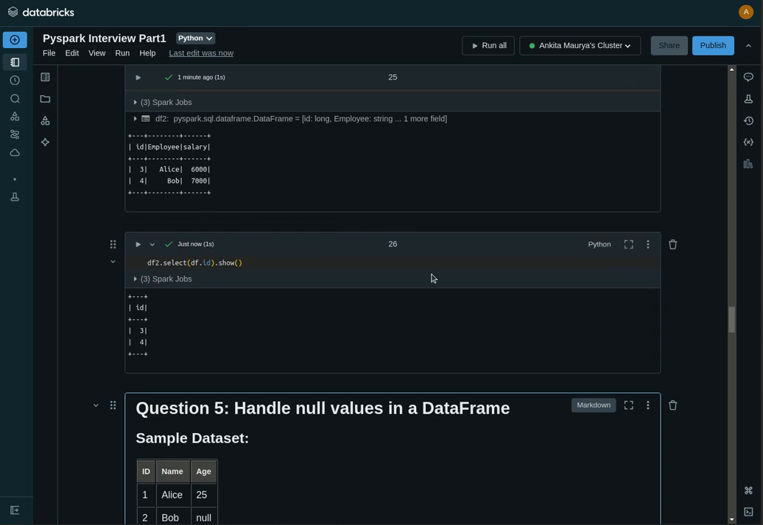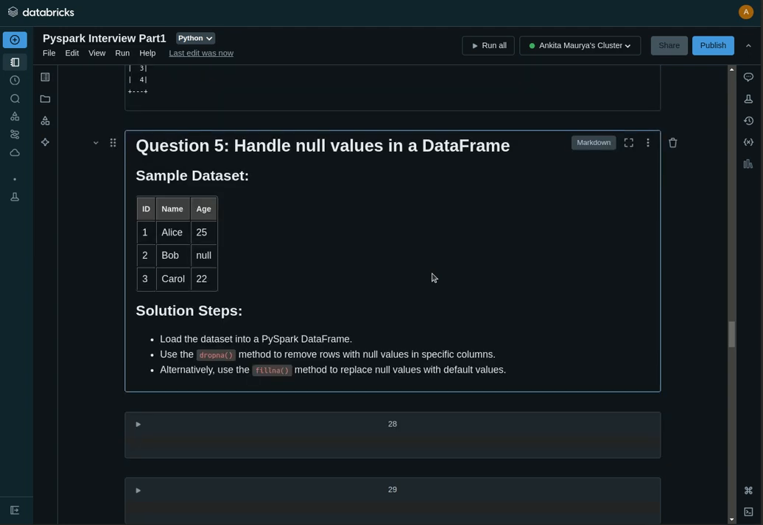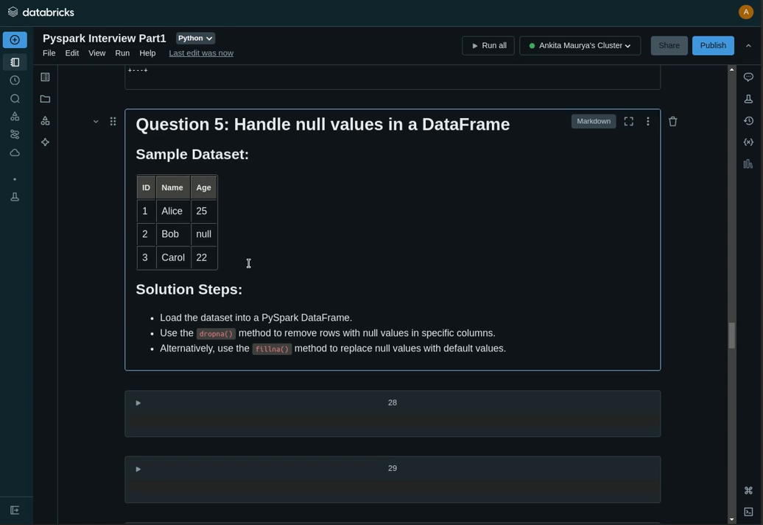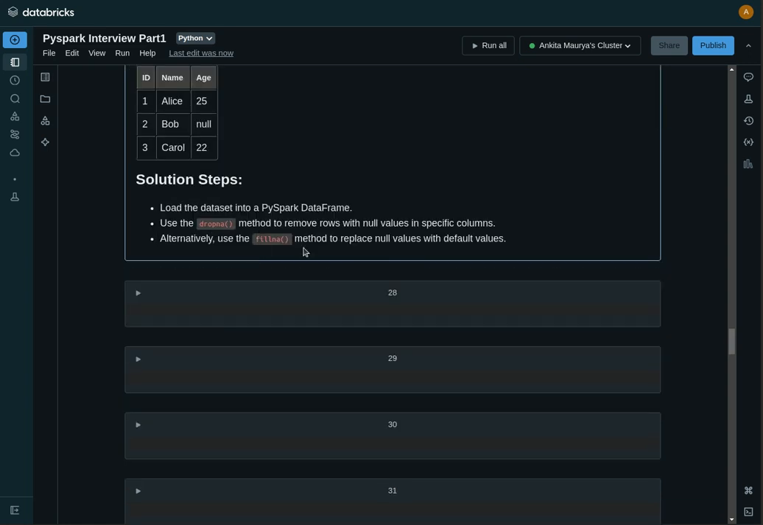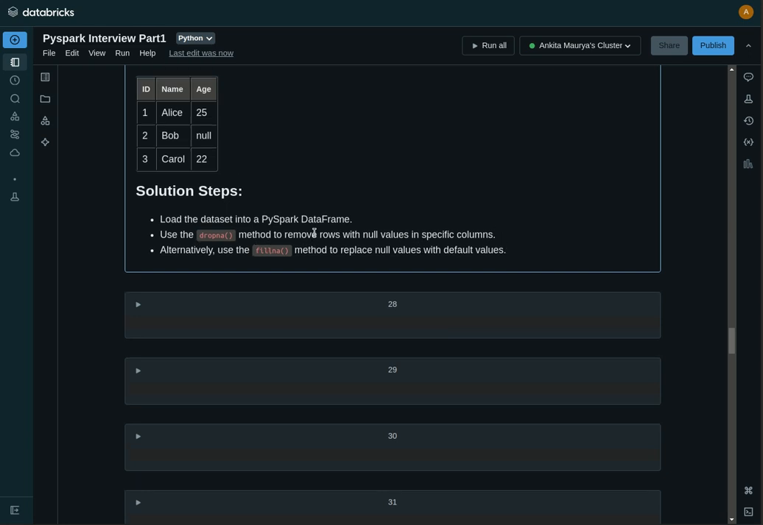Now the next question is handling the null values in a data frame. As I said earlier, I will make a separate video with a full explanation. So here, just take the sample data set. The solution steps are dropna and fillna. First we will load the data set into a PySpark data frame, and use the dropna method to remove rows with null values in a specific column. So just copy this data frame.